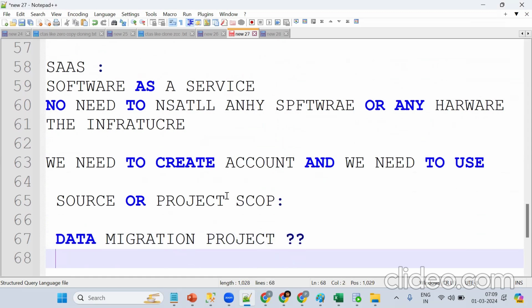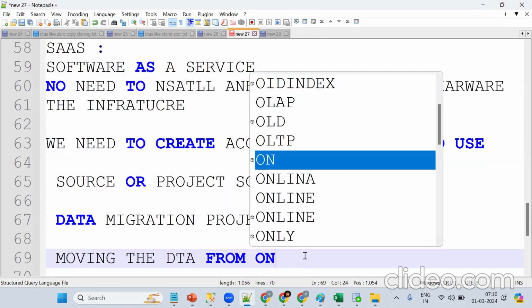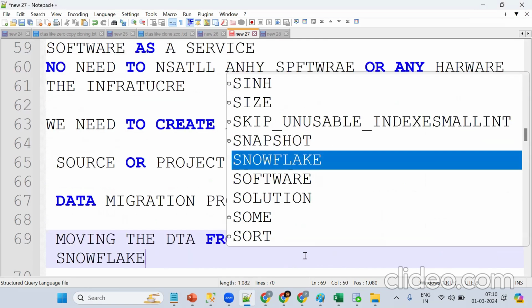Any idea what exactly? Moving data from one source to another. See, this is important. So remember, Snowflake is mainly for data migration projects. Tell me one more time, what exactly will it do? Move the data from one source to another, from one data source to Snowflake.